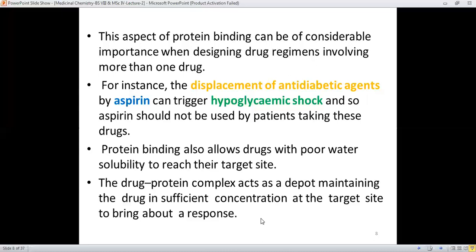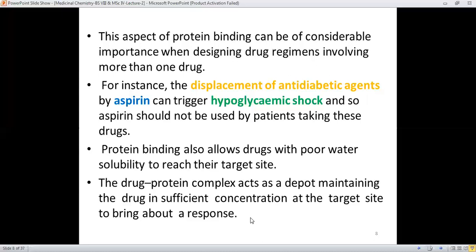And protein binding also allows drugs with poor water solubility to reach their targets. It means that protein binding definitely helps these drugs which have poor water solubility, because in blood a large percentage of water molecules is present, and the drug protein complex acts as a depot, maintaining the drug in sufficient concentration at the target site to bring about a response.